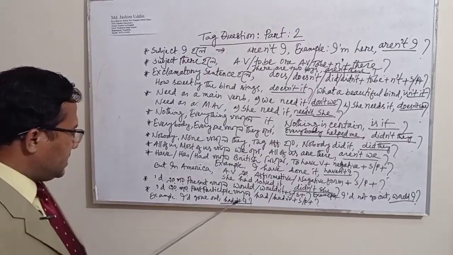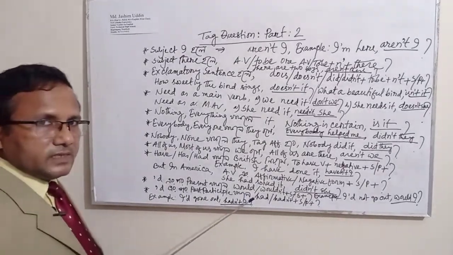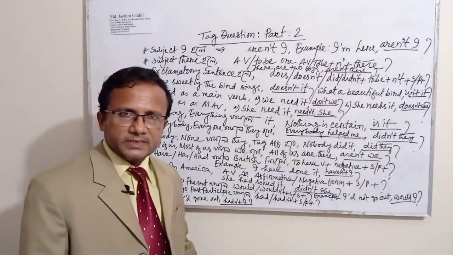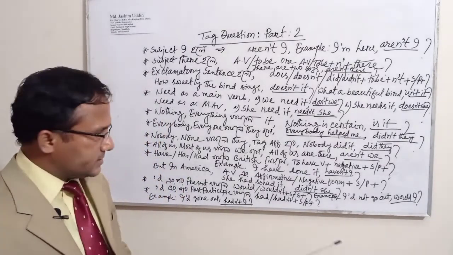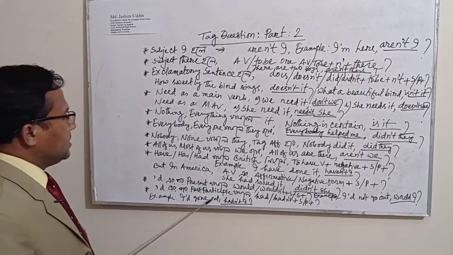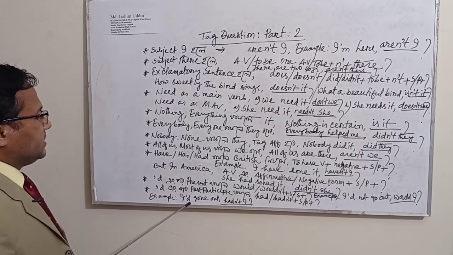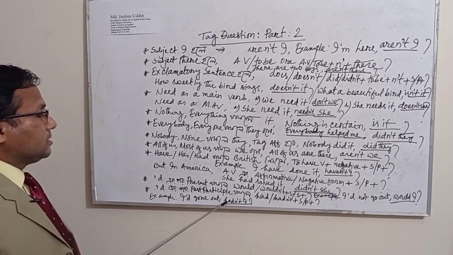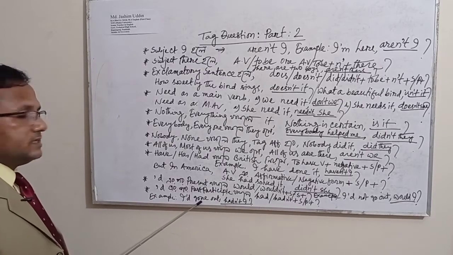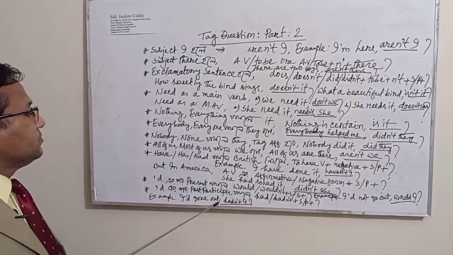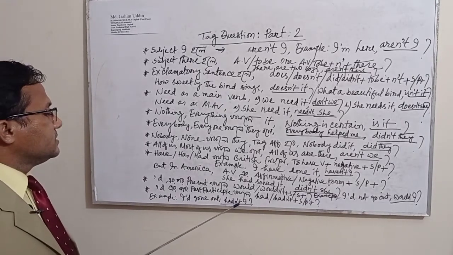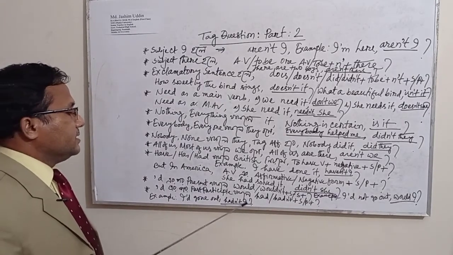If after apostrophe d the verb is in the first participle, then I will have to use had, oblique hadn't. Now you can see on the whiteboard, I'd gone out. After the apostrophe d, the verb is here in first participle form. This is why I have to use here hadn't I.